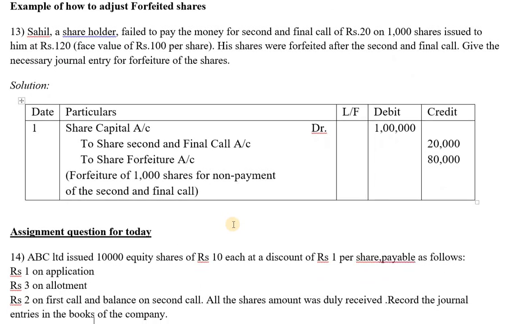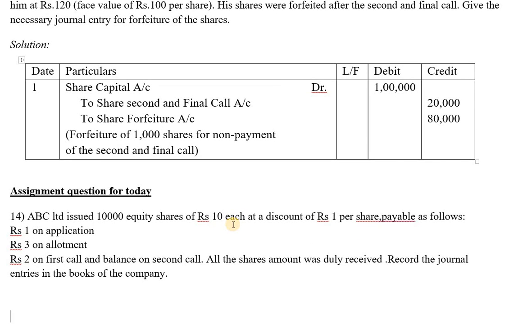So there is one small assignment question for today. Try going through it and please solve it and come back with your queries. In the next session, let's see the next level of forfeiture adjustment, that is the reissue of forfeited shares.